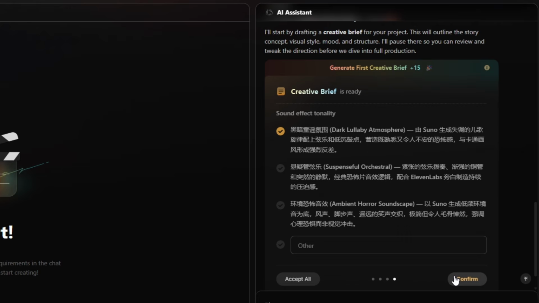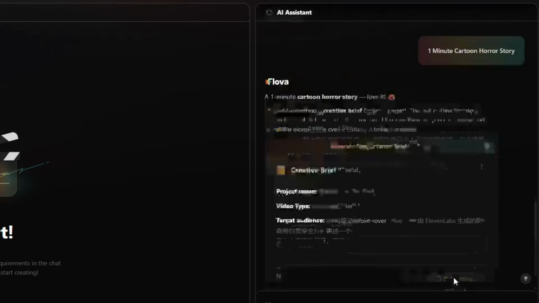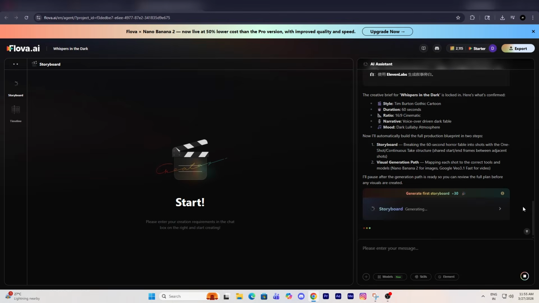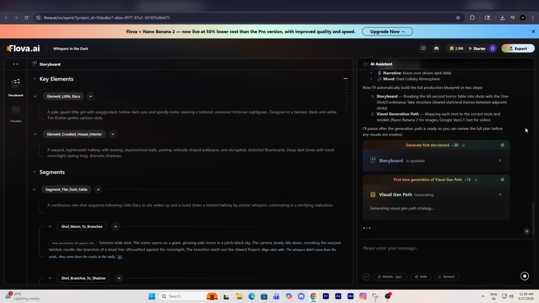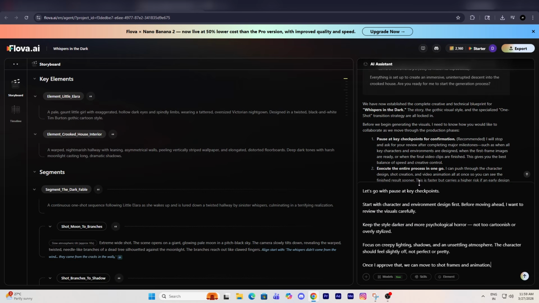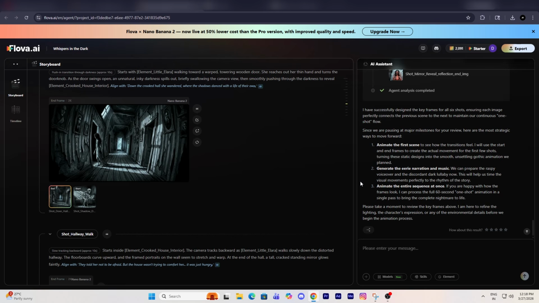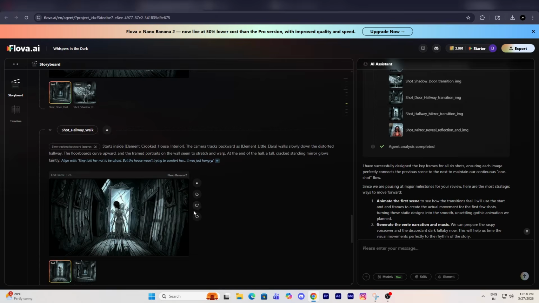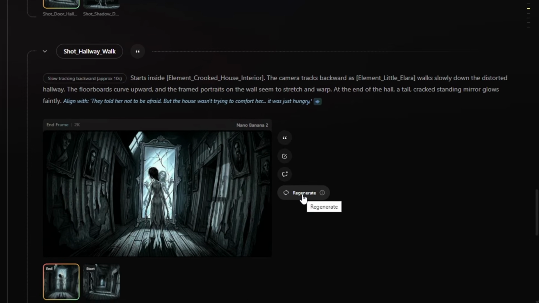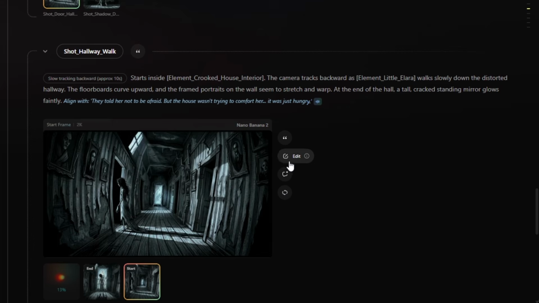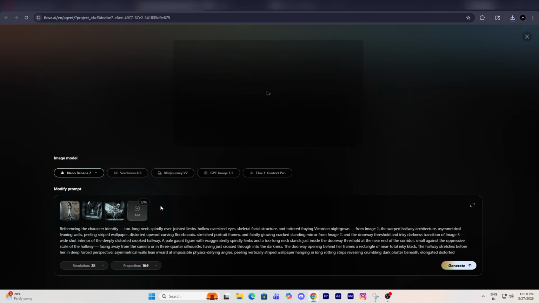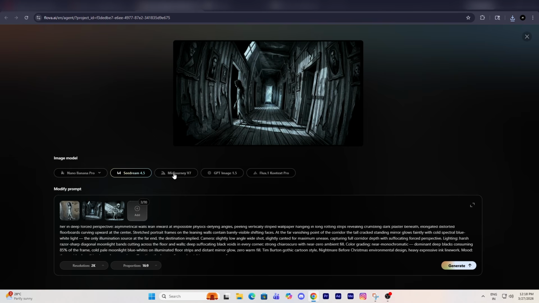Confirm everything. The system prepares your complete creative brief and starts generating the storyboard automatically. The agent will ask about visual structure and pacing. Just tell it what you want in plain language and hit enter. Within minutes, Flova automatically generates all your storyboard images. Now, review everything. If any image isn't satisfactory, hover over it, click Regenerate, and it's done in a few seconds. You can also edit the prompt or switch the image model right there.